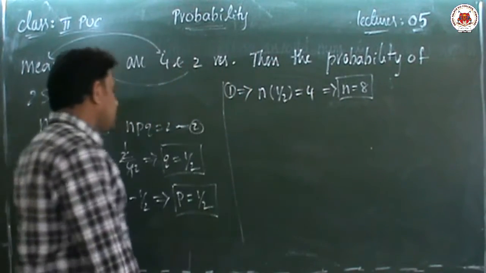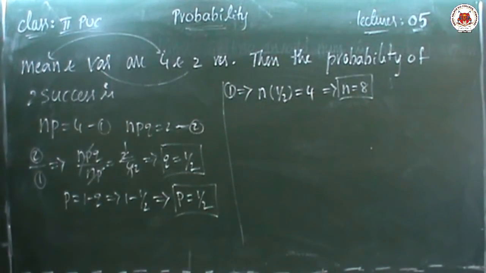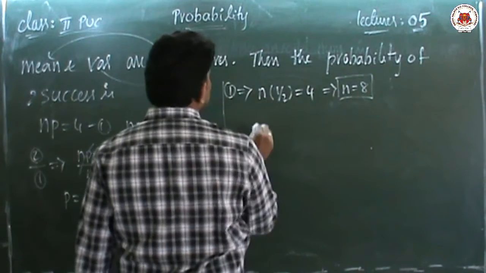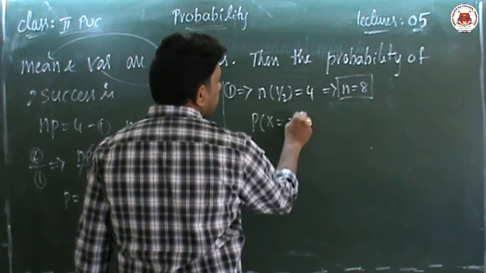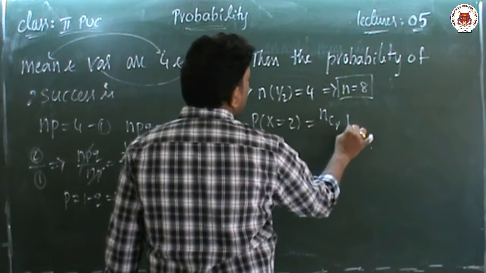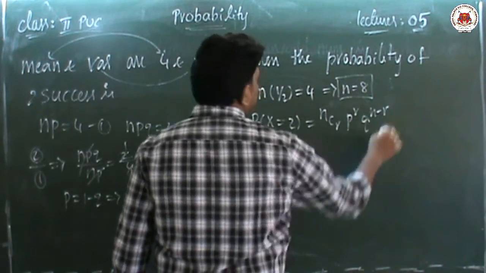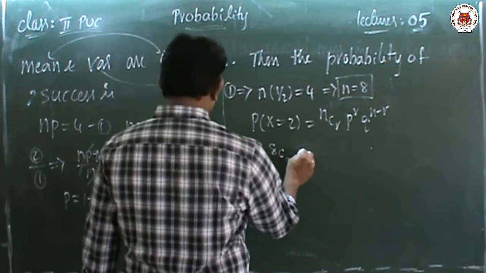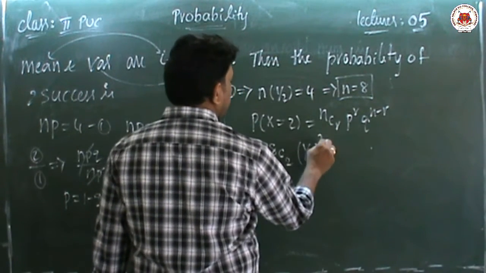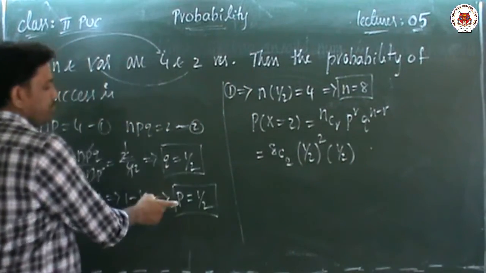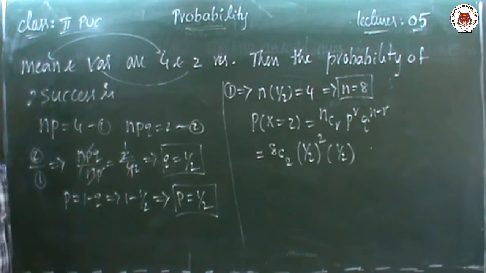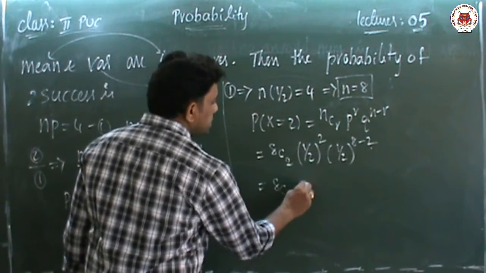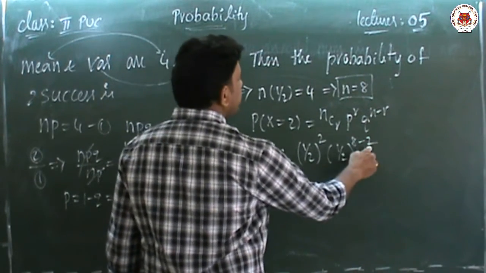Now I know the n value, the p value, and the q value. He is asking the probability of 2 success. 2 success means P of x equal to 2. That is nC r, p to the power r, q to the power n minus r. Here q is 1 by 2, p is 1 by 2, and n value is 8. So n minus r means 8 minus 2. It is nothing but 8C2 into 1 by 2 to the power of 2, into 1 by 2 to the power of 8 minus 2, which is 6.